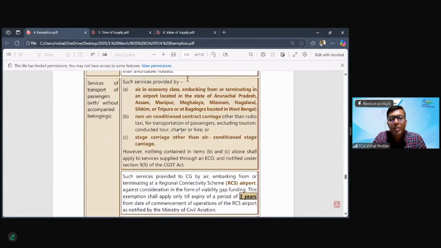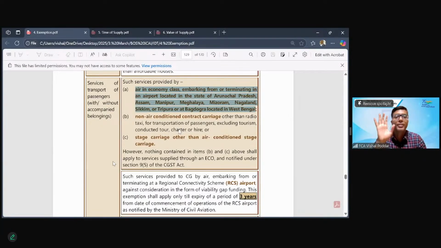However, since government wants to promote some backward areas, only air travel, that also by economy class, and where either your flight is starting or terminating in one of these airports, which are all backward areas, as you can see from the names, that is what will be exempt. So air travel only to these backward places would be exempt.